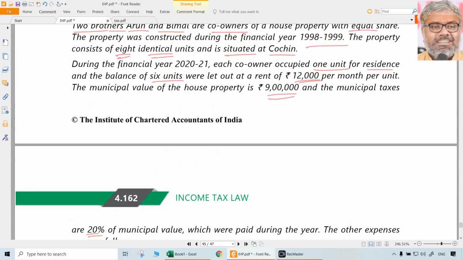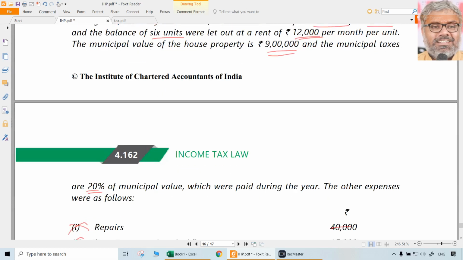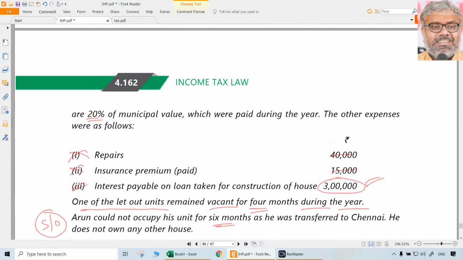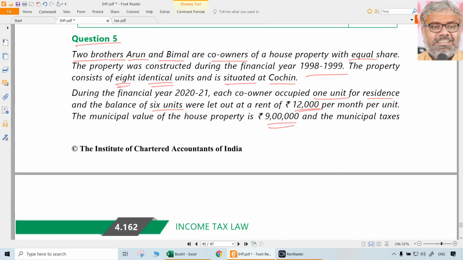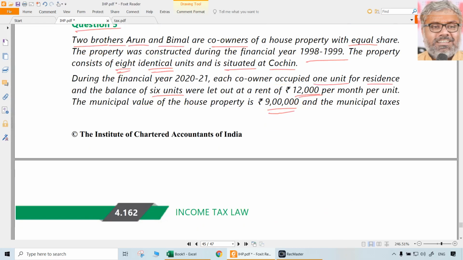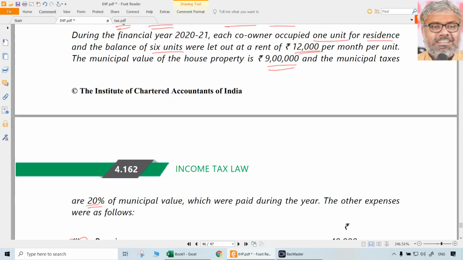Then actual rent is how much? Let out at a rent of 12,000 per month per unit, and municipal value is 9 lakhs. Municipal taxes are given later, that's okay. So what is the fair rent and all? Not given. When it is not given, not there. When there is no standard rent, not there, no problem. Simply what we have to look at is actual rent.